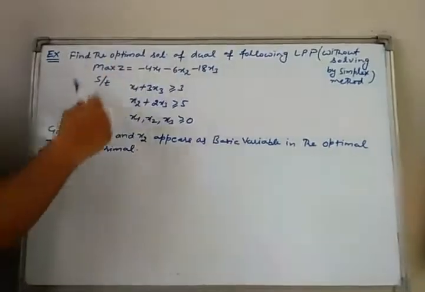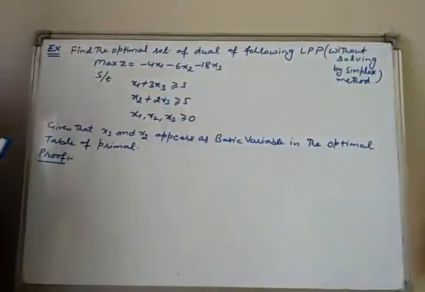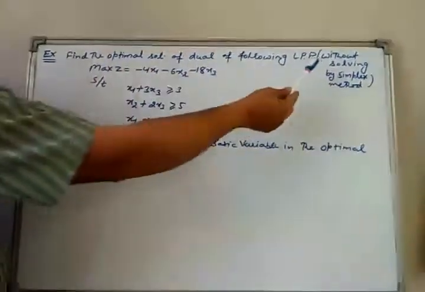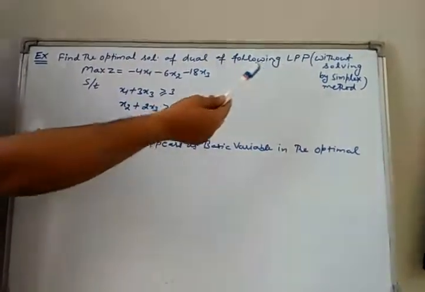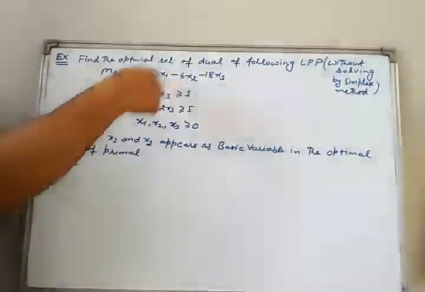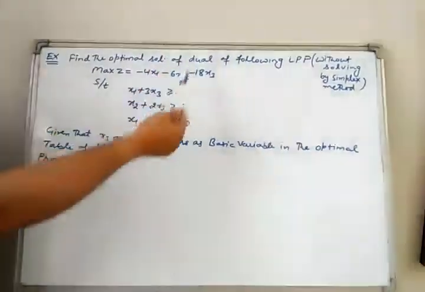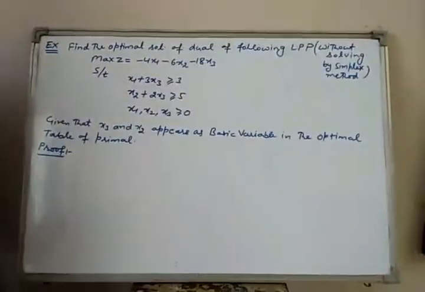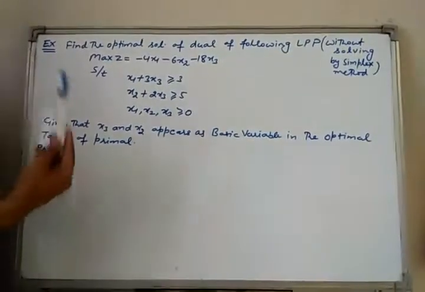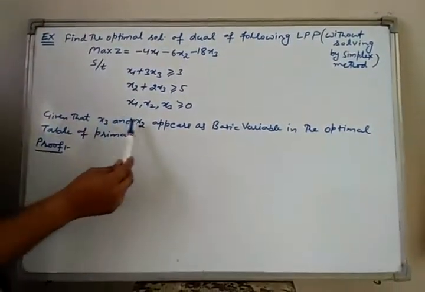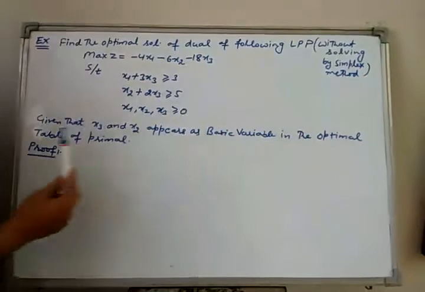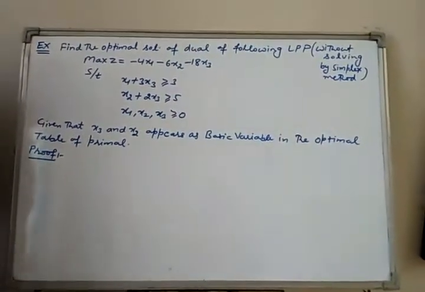Now, neither is the optimal table of the primal given, nor do we have to solve this by the simplex method. How to find the optimal solution of the dual? Now we find it with the help of the complementary slackness condition. Additional information is given that x3 and x2 appear as basic variables in the optimal table of the primal.